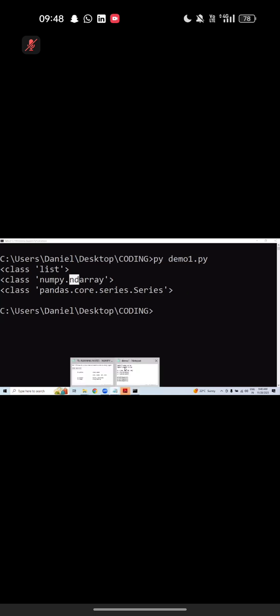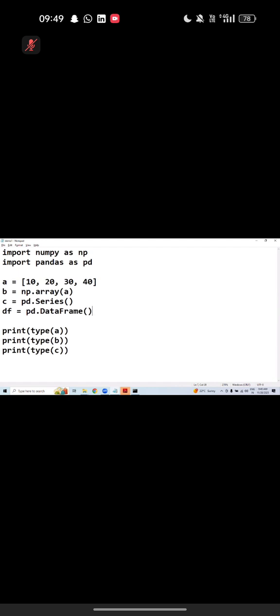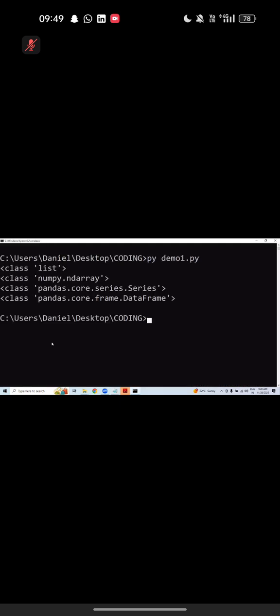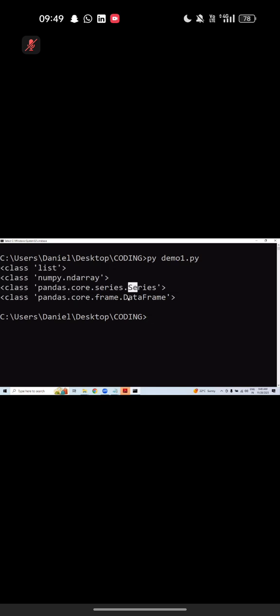Same thing like that. Can you tell me? DataFrame also we can create. Like that you already know. DataFrame. Can you tell me? Print type of df. Everything, if you know how to prove practically, awesome. Yeah, good. First of all, these are all classes: list, ndarray, Series, DataFrame.